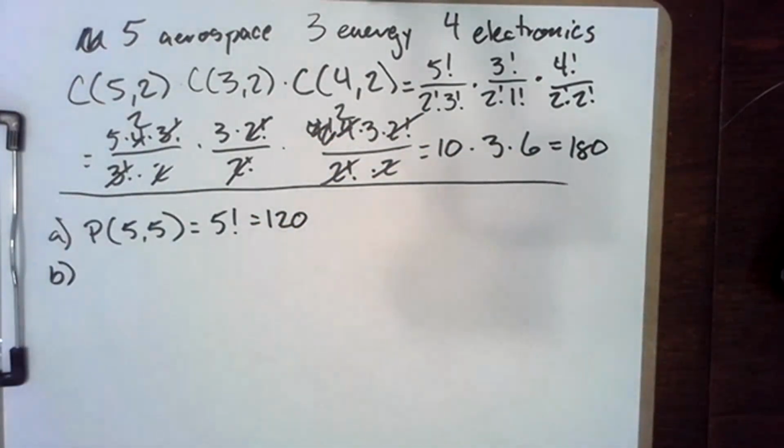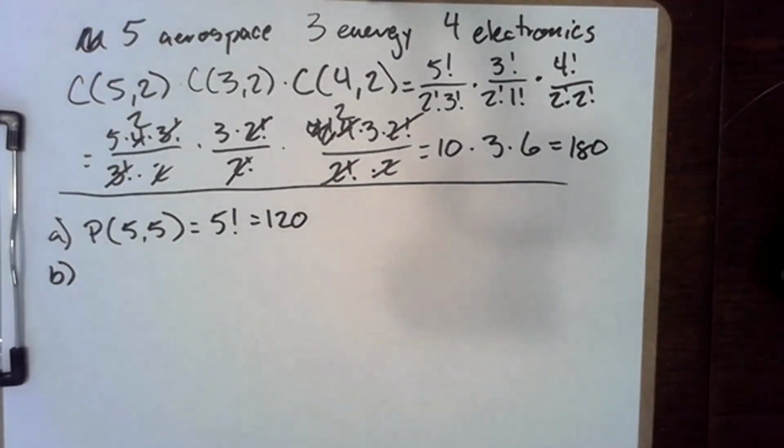Now for B, it's a little more complicated, because instead of taking 5 items 5 at a time, now we are taking 5 items, but 3 specific ones have to go together, and their order matters.